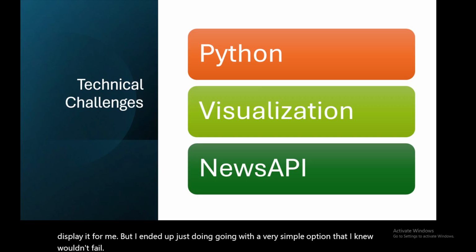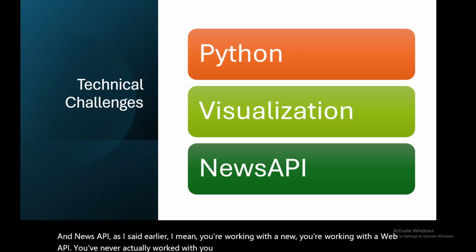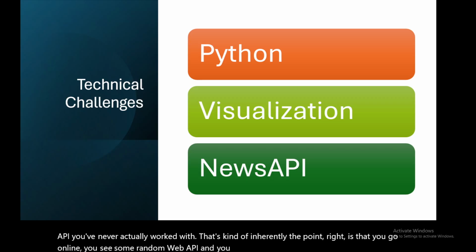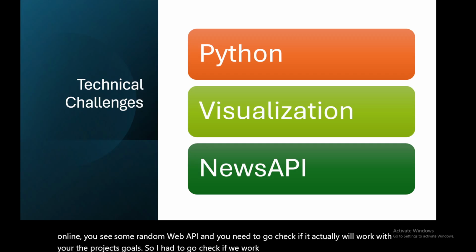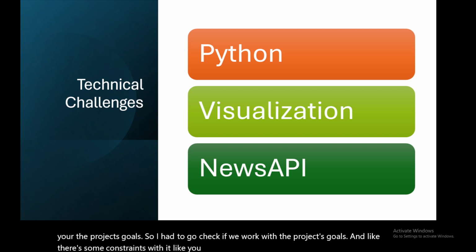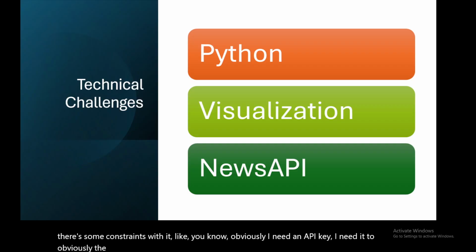And News API, as I said earlier, you're working with a web API you've never actually worked with. That's kind of inherently the point, right? You go online, you see some random web API, and you need to check if it will work with the project's goals. So I had to check if it worked with the project's goals, and there are some constraints with it. Obviously I needed an API key, the API URL, and to know how to interact with the API.